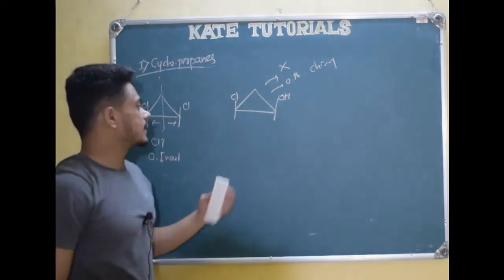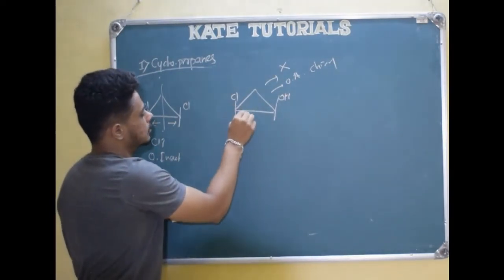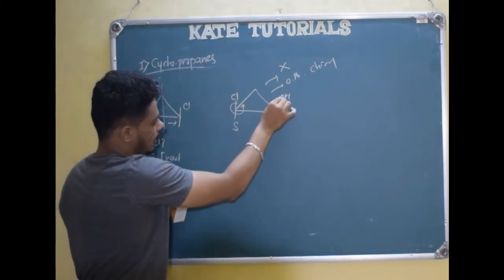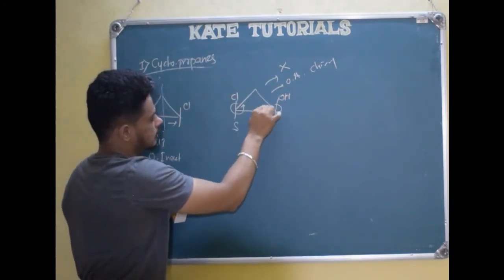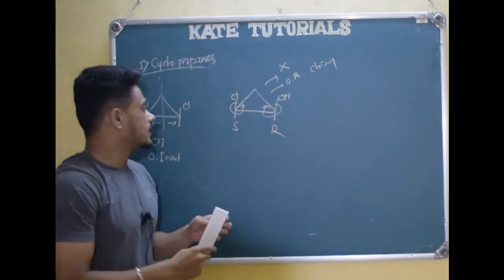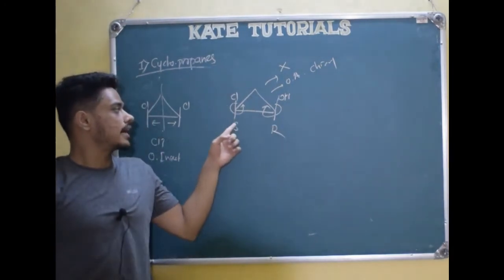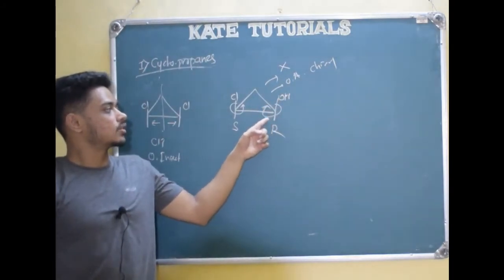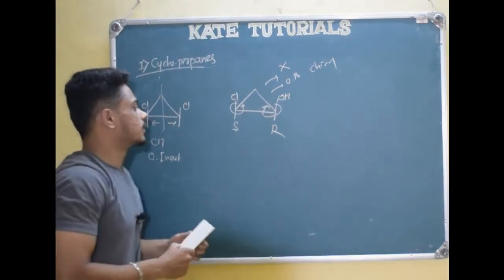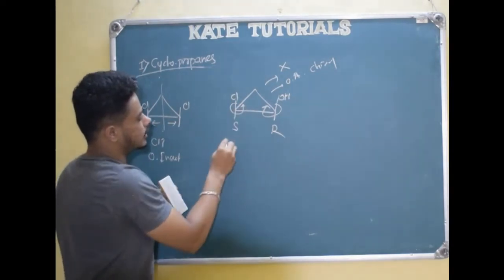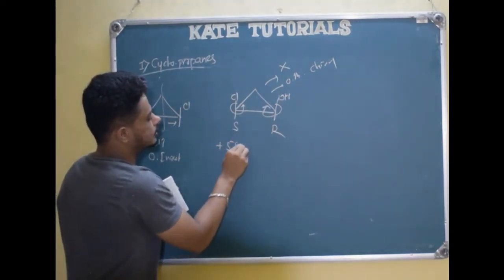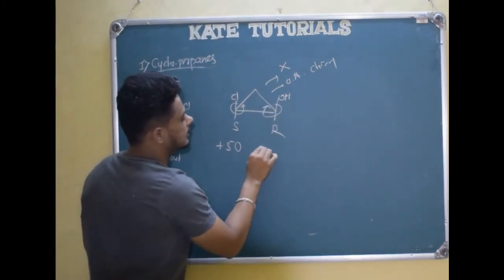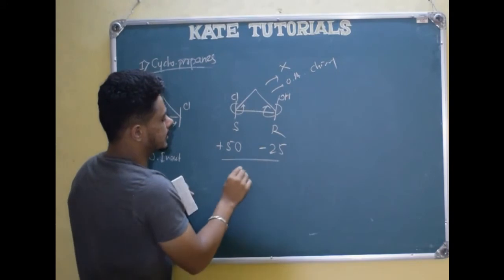Again I can prove it with R and S nomenclature. See here, 1, 2, 3, anti-clockwise, S. Here 1, 2, 3, R. See here, this carbon has got one chlorine, hydrogen and 2 carbons. This carbon has got one OH, hydrogen, 2 carbons. So different groups. If this carbon rotates the plane polarized light, let us say plus 50, and this rotates it anti-clockwise, say minus 25, totally we get plus 25.